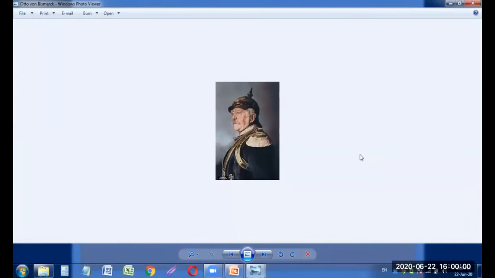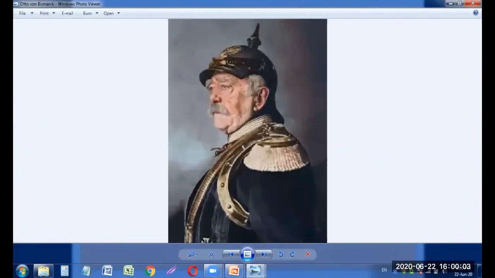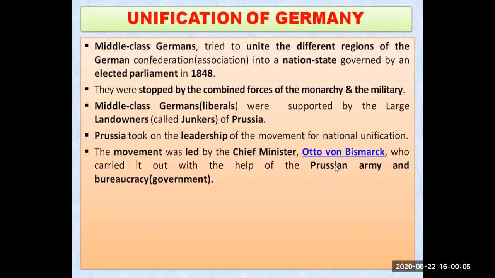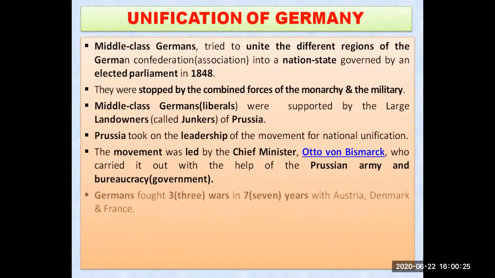You can see this man over here, Otto von Bismarck. He was the chief minister of Prussia at that time, who carried it out with the help of the Prussian army as well as the government. So Otto von Bismarck got the Prussian army as well as the government to help Germany to get united together. And this movement was led by Otto von Bismarck. Try to remember, he was the chief minister of Prussia at that time. So he took the help of the government as well as the army to help Germany get united.